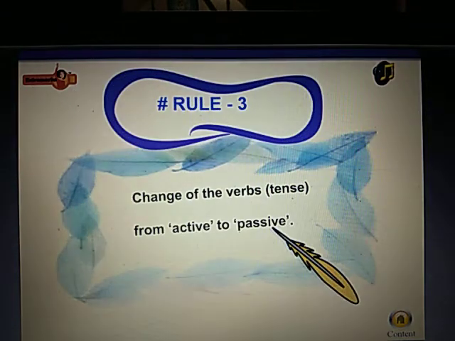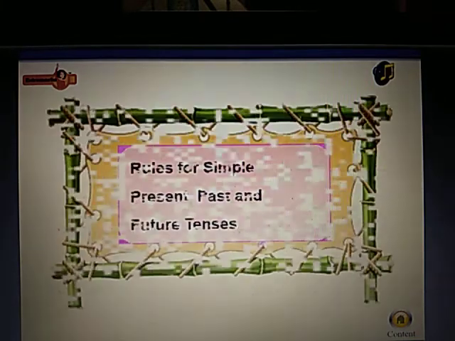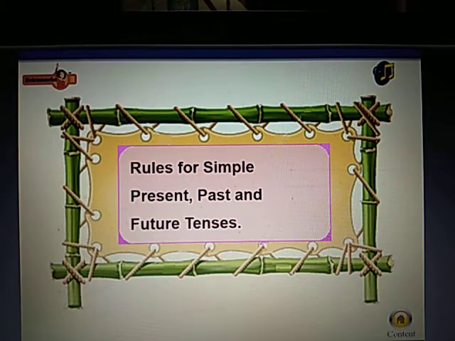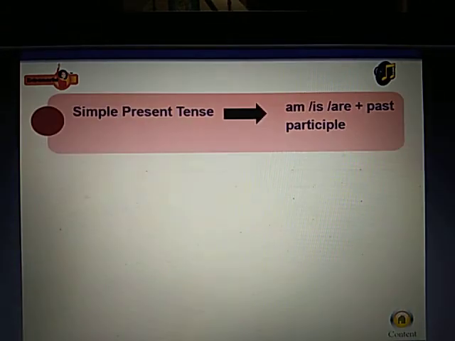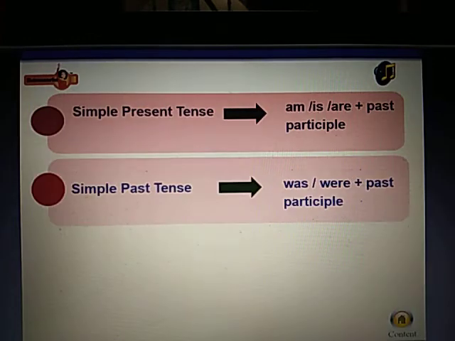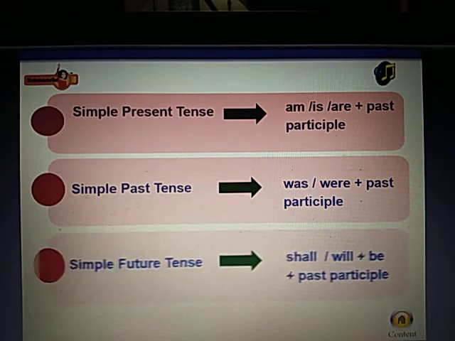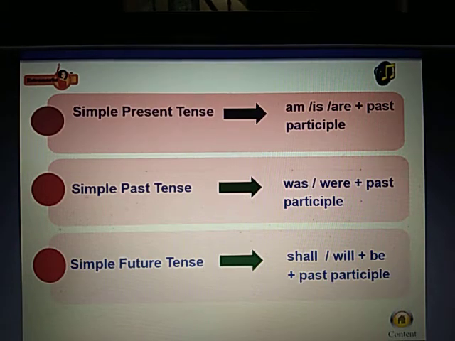Rule number 3. The change of verbs, tense, from active to passive. Rule for simple present, past and future tenses. Simple present tense. Is, are plus past participle. Simple past tense. Was, were plus past participle. Simple future tense. Shall, will plus be plus past participle.